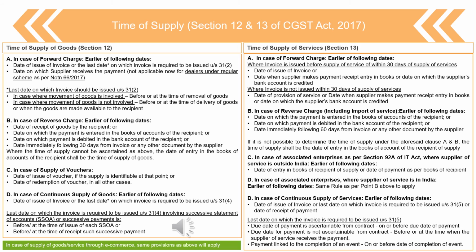So a very simple provision, to keep three dates in mind: the date of issue of invoice, second is the date of receipt of payment by the supplier, and third is the last date on which the invoice was required to be issued by the supplier. The earlier of the three dates would be considered as the time of supply.